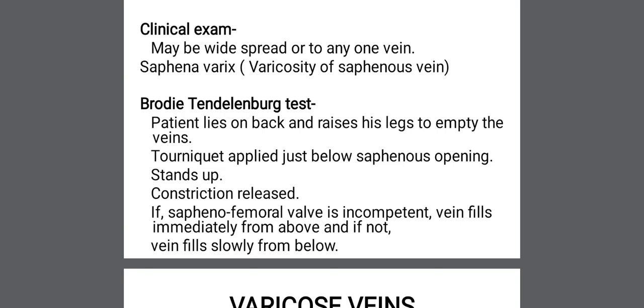And if the saphenofemoral valve, the valve between the saphenous vein and the femoral vein, is incompetent, then the vein will fill immediately from above. And if the saphenofemoral valve is competent enough, then the vein will fill slowly from below. That is the Brodie-Trendelenburg test.